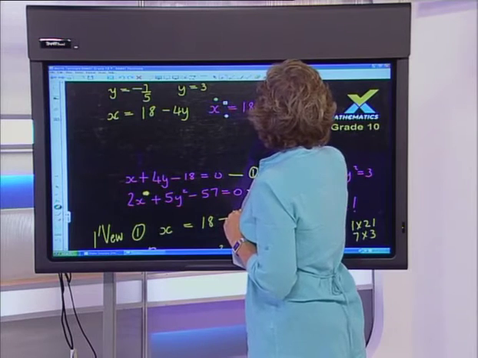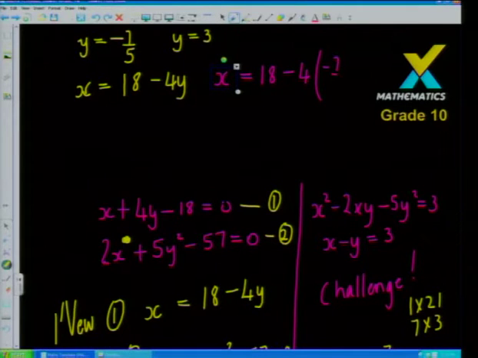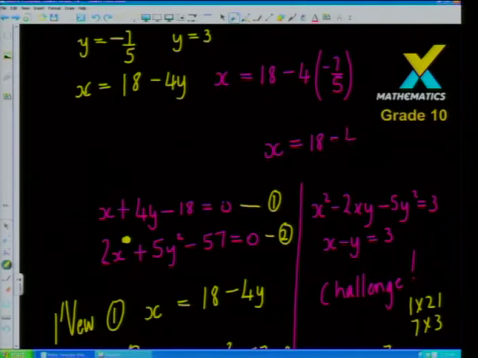Okay, so what we've got is 18 subtract 4 times negative 7 over 5. And then the other solution will be x is equal to 18 subtract 4 times 3. And of course this one we can do without a calculator or any kind of effort, so we should over here get an answer of... it doesn't want to work. Nothing.